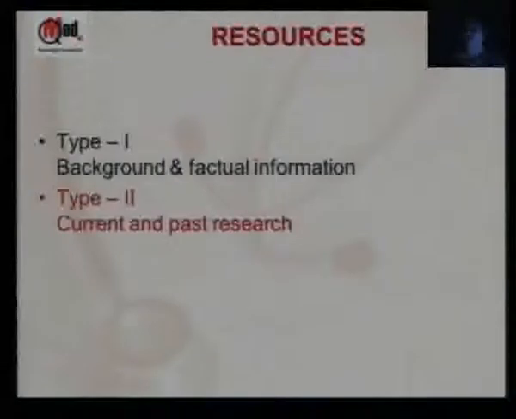Second type, the core thing, which is about current research and past research, which can go back decades. So all of you would know I'm talking about journals. Then we have databases like PubMed, which help you search what is published in so many journals, and there are alternate databases as well. I'm going to, based on this, teach you, as I said, 5 tips on PubMed. The theory behind that will really help you search most other databases as well.